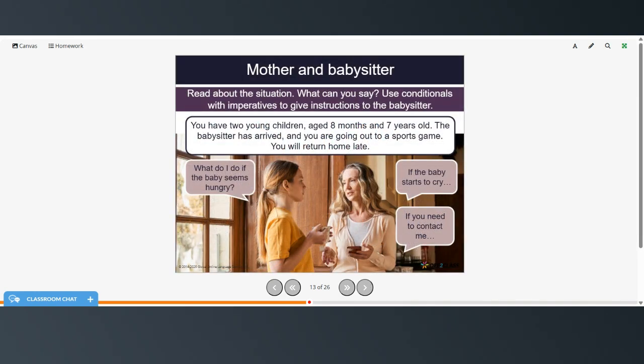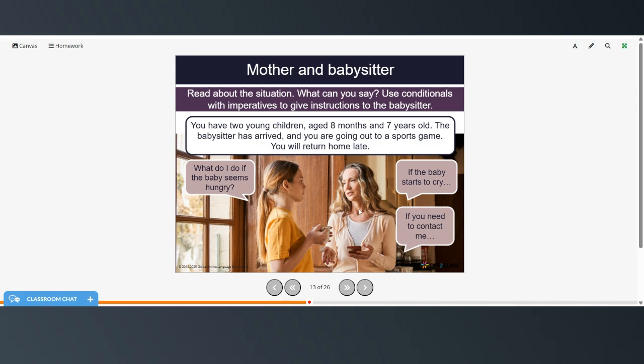So read about the situation. What can you say? And use some conditionals with imperatives to give instructions to the babysitter. You have two young children, aged 8 months and 7 years old. The babysitter has arrived, and you are going out to a sports game. You will return home late. The babysitter says, "What do I do if the baby seems hungry? Or if the baby starts to cry, if you need to contact me?"